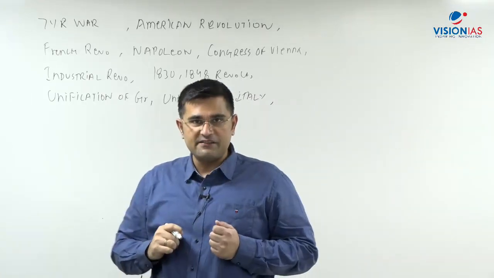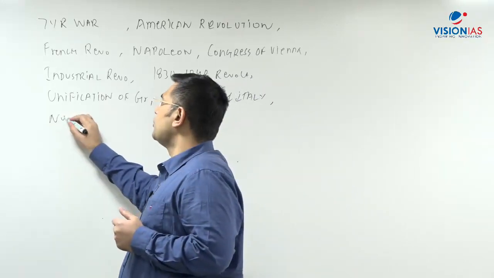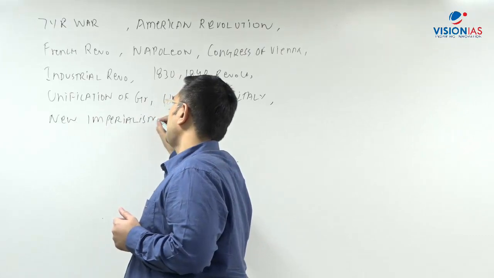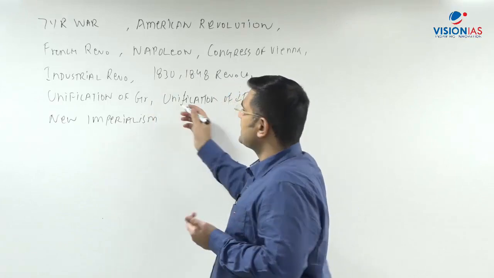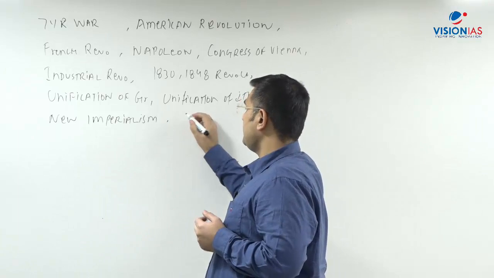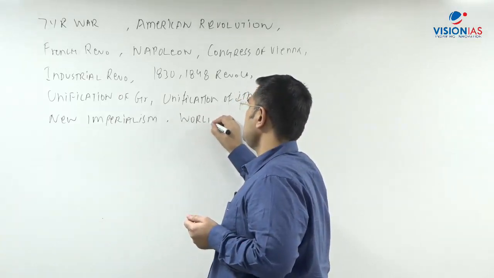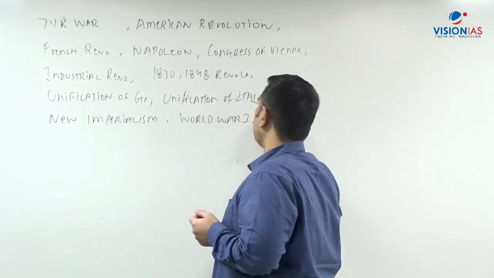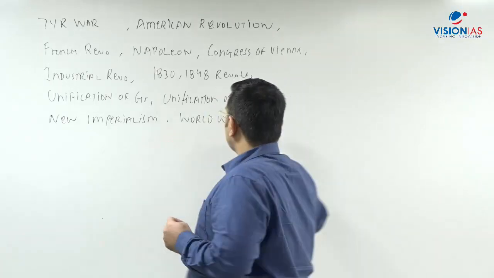Once 1870 comes, after that there is this race for colonies, जिसको कभी कभी हम बोलते हैं new imperialism. So your old NCERT calls it new imperialism. This covers the period of 1870 to 1914. Around 1914 comes World War I. Then your World War II and the period between them. ठीक है, तो इस तरीके से चीजें बढ़ती हैं.